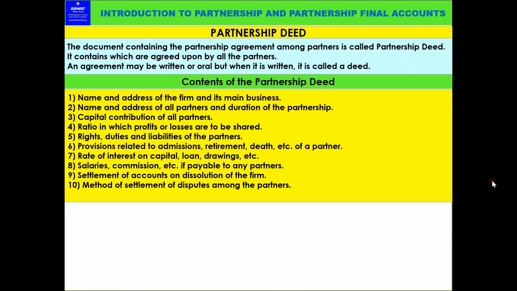If it is mentioned, then it is legally acceptable to the court or the authorities, and it should be settled as per the terms mentioned in the partnership deed. So, the method of settlement of dispute among the partners.